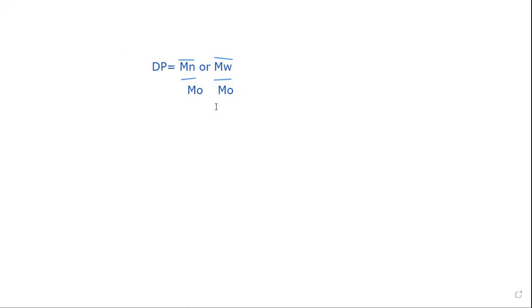I know that the molecular weight of PVC is 62.5, right? Now, let's suppose I have given you the number average molecular weight, that is Mn, and it is equal to 10 raised to power 6.